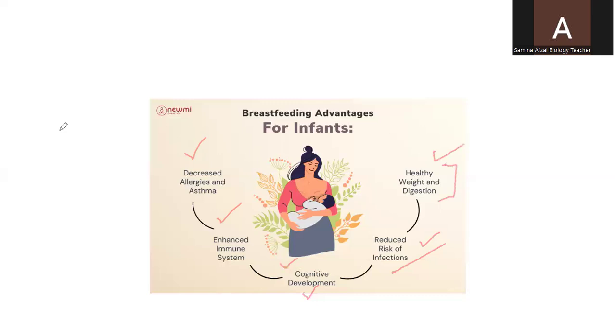So in this way, breastfeeding has advantages for infants. They are free of diseases, they have a healthy mind, they have a healthy digestive system, so their body weight will also increase and their immune system will be very strong. So in this way, they have advantages.